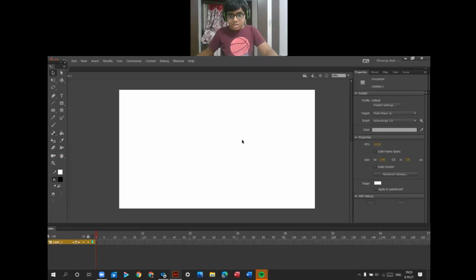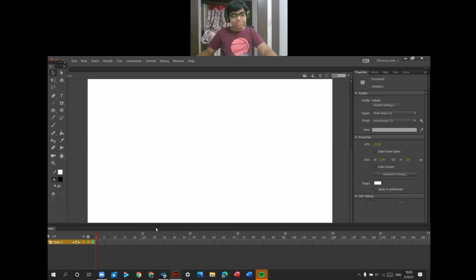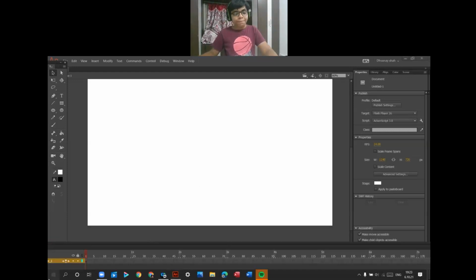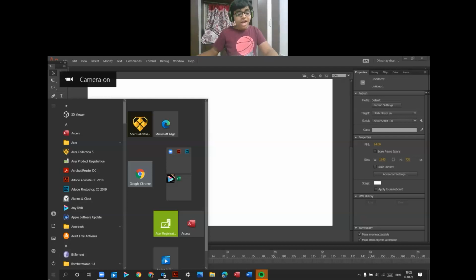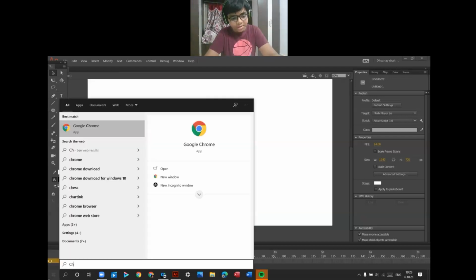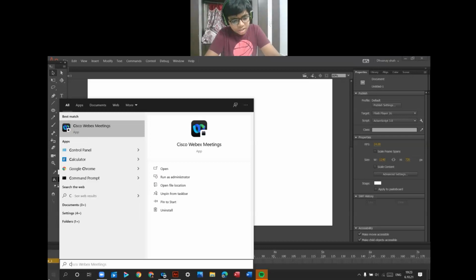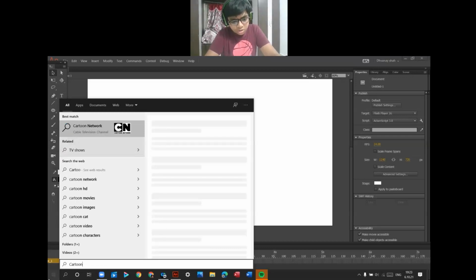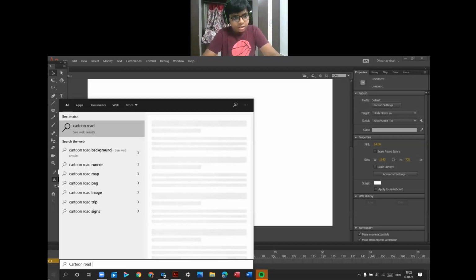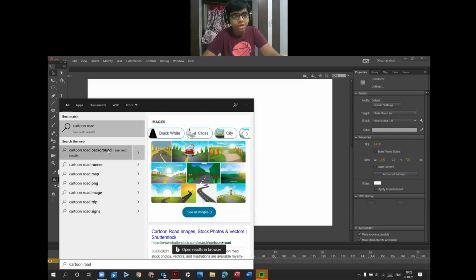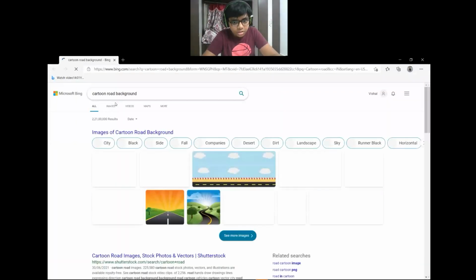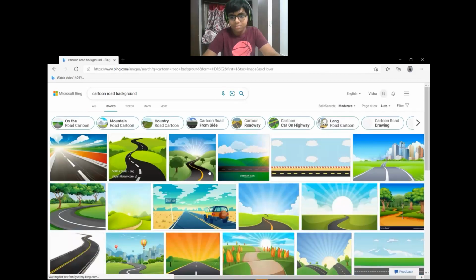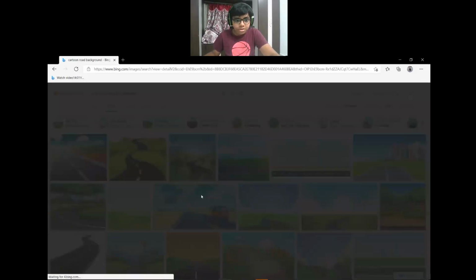Now let's ensure this size and take a picture of the cartoon road. You search it on Google Chrome or the web. Cartoon road background. Okay. Now today let's make one car. For that we need this landscape road.